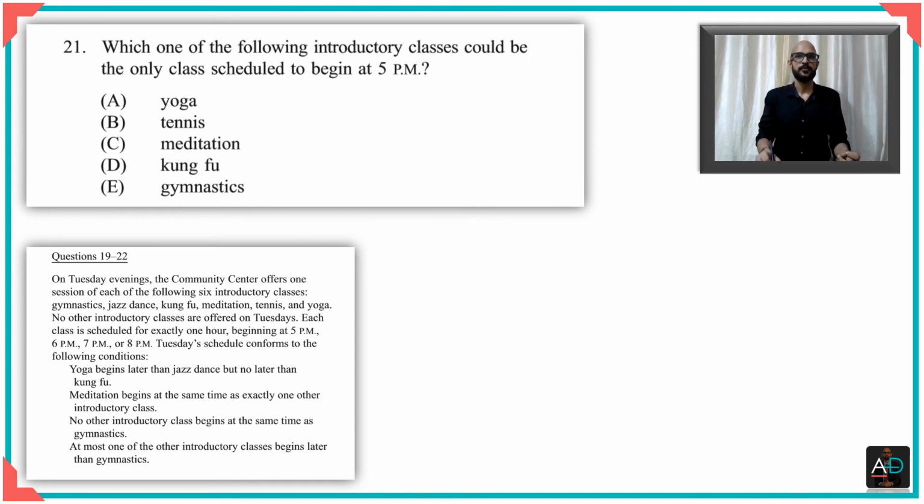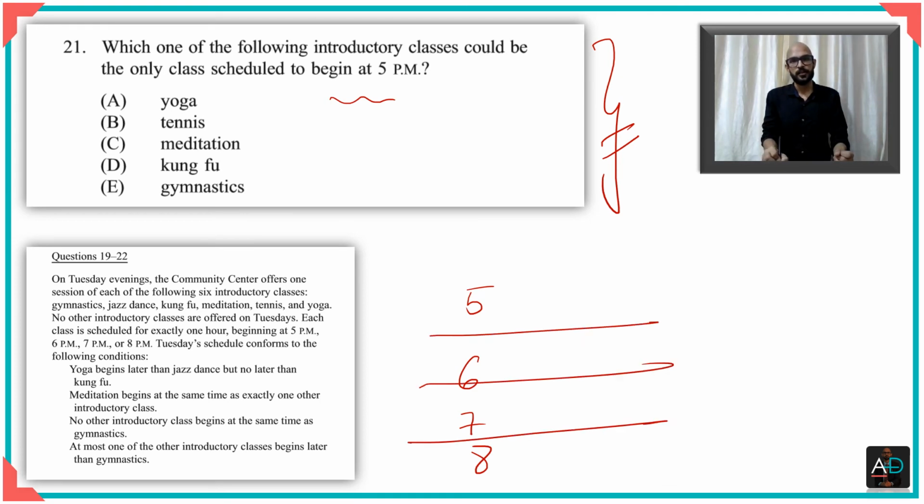Take a moment to solve this question by your own self, pause the video, and then we'll solve this together. First, you need to understand as to what this question means. Let us say you have the 4 time slots, 5, 6, 7, and 8. It says, which is the only introductory class? Which of these is the only class that could begin at 5 p.m.